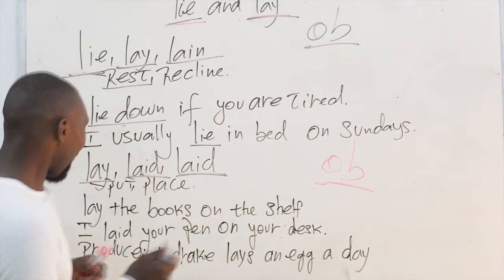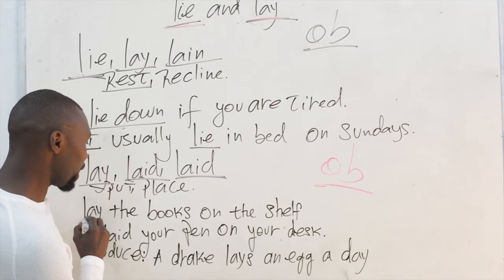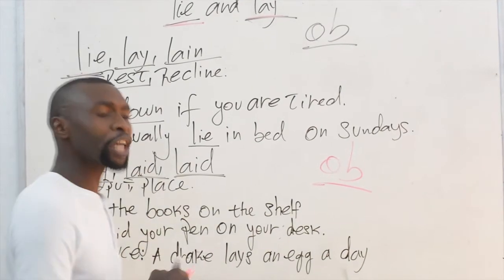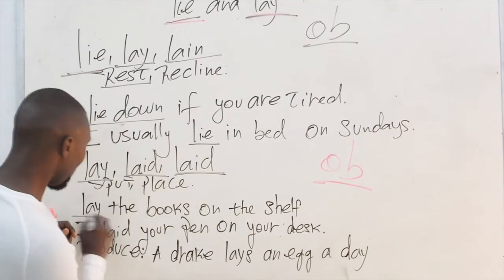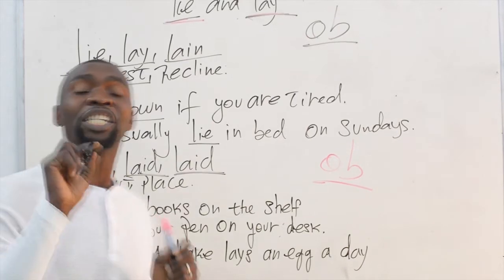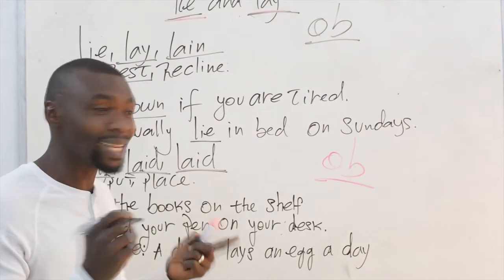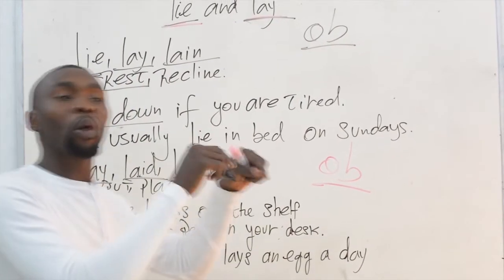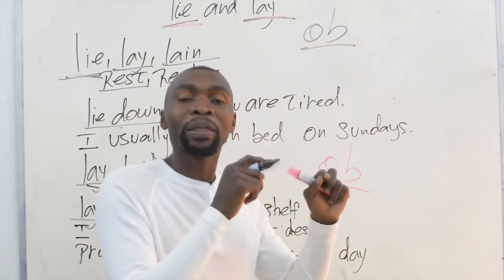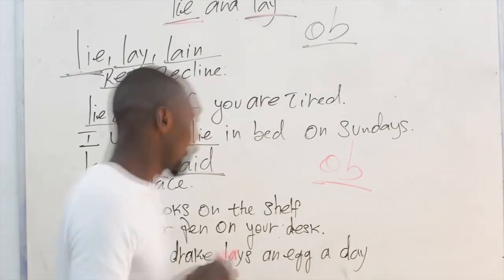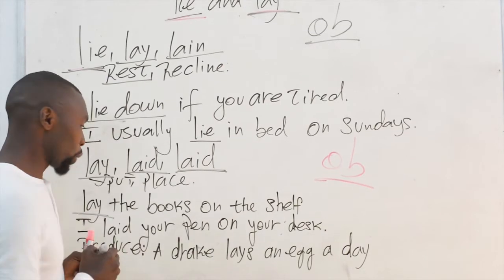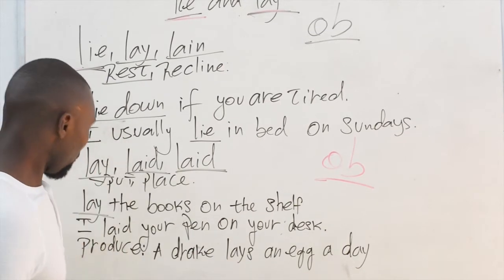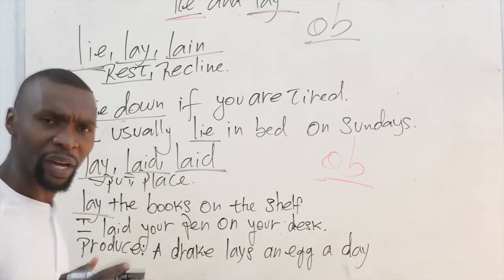We have here, I lay the book on the shelf. Lay the book on the shelf, which means put the book on the shelf. This is the example that we have here. And let's come with another example.